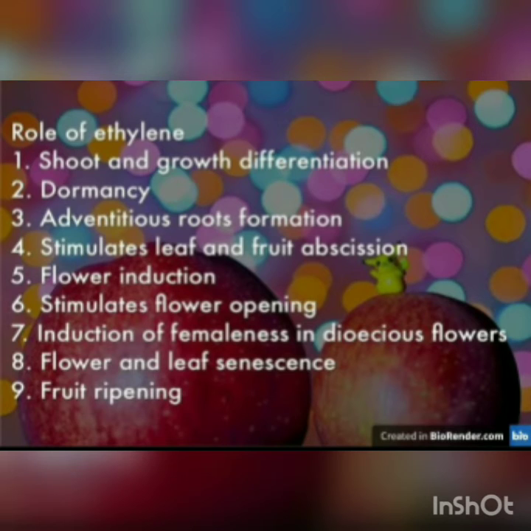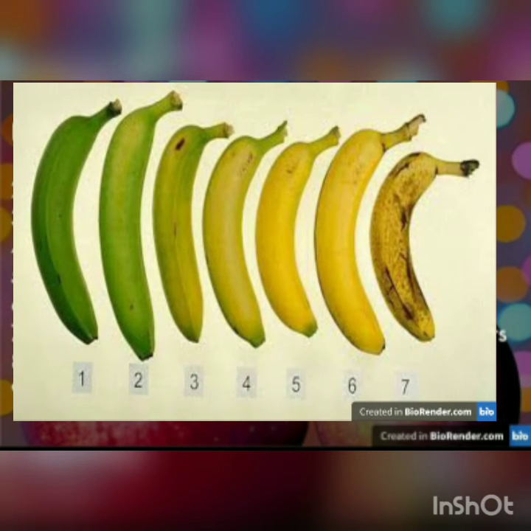So ethylene has several roles like shoot growth and differentiation, in dormancy, in adventitious root formation, it stimulates leaf and fruit abscission, it induces flowering, stimulates flower opening, has a role in induction of femaleness in dioecious flowers, and flower and leaf senescence, and it acts as a fruit ripening hormone. Acceleration of fruit ripening was the first discovered effect of ethylene, and due to this character it is also called the ripening hormone.